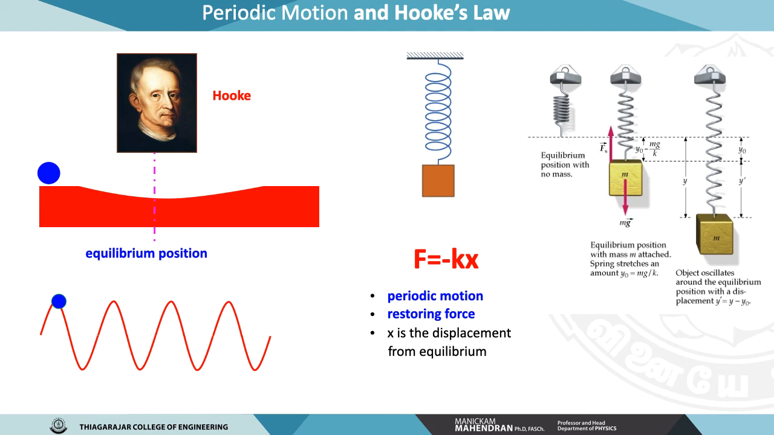Anyway, what I'm trying to say is that to explain simple harmonic motion, one has to use the spring constant or the force constant expression. Why? Because simple harmonic motion is a periodic motion. Periodic motion can be explained with the help of the force constant, in which the concept of restoring force is used.